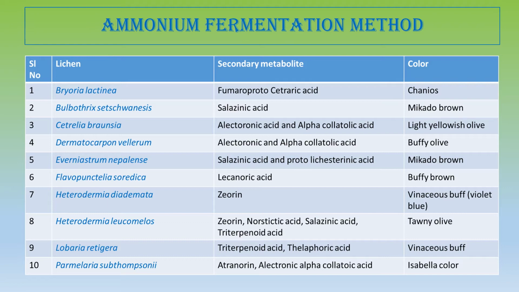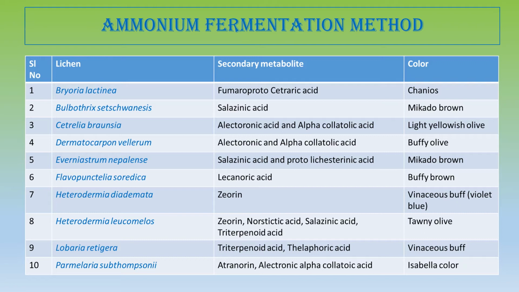Now this fumaroprotocetraric acid, it is a depsidone. Now what are depsidones? Depsidones are secondary metabolites that are commonly found. Depsidones include a wide variety of secondary metabolites. Basically, they are present in all the species of lichen as well as fungi.